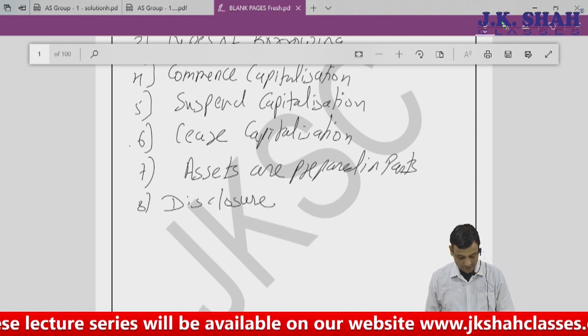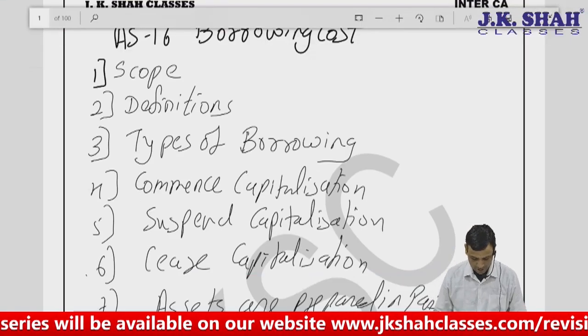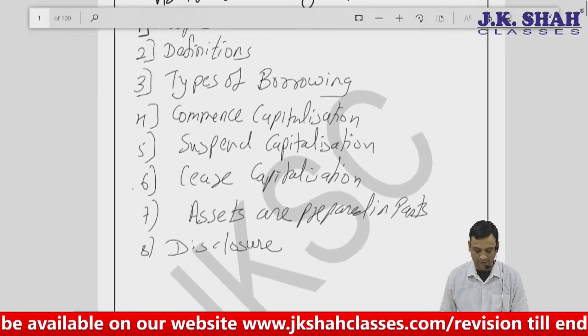Now, these are the important points for studying borrowing cost, basically 8 points.